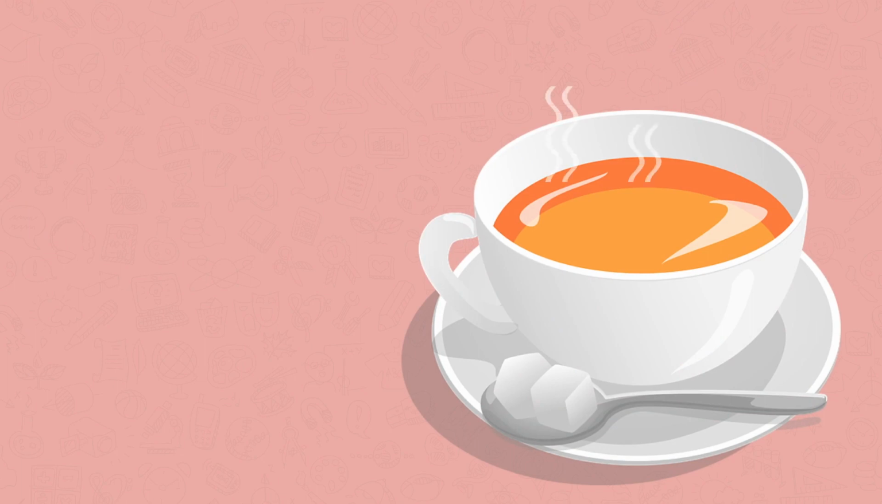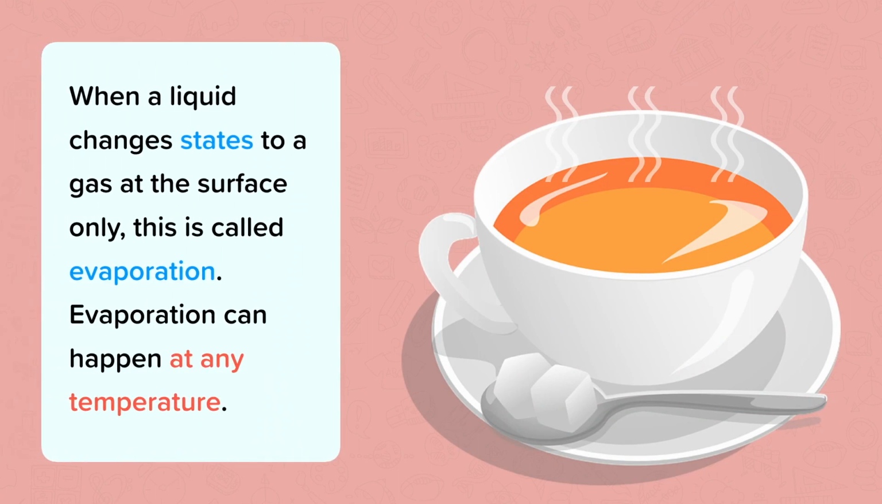If you leave this hot cup of tea for a while, it will cool down. This is because the surface of the liquid has changed states from a liquid to a gas. This is known as evaporation. Evaporation and boiling can be easily confused. The difference between the two is that boiling is when the whole of the liquid changes states from a liquid to a gas, and this happens at a particular temperature, the boiling point. Evaporation can happen at any temperature, and this is when the high-energy particles at the surface of the liquid change state into a gas.